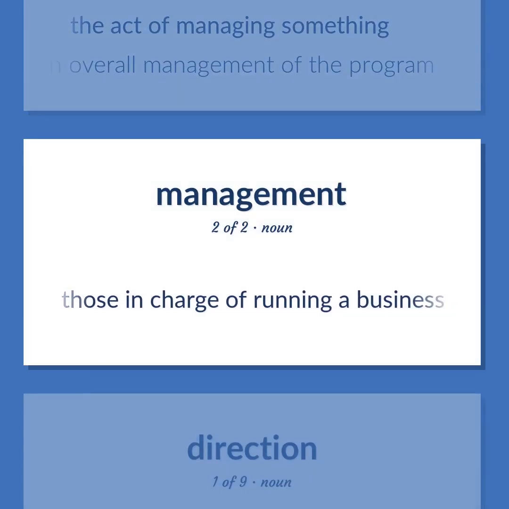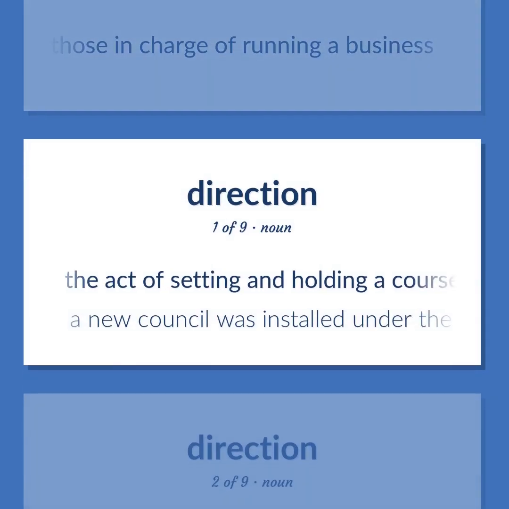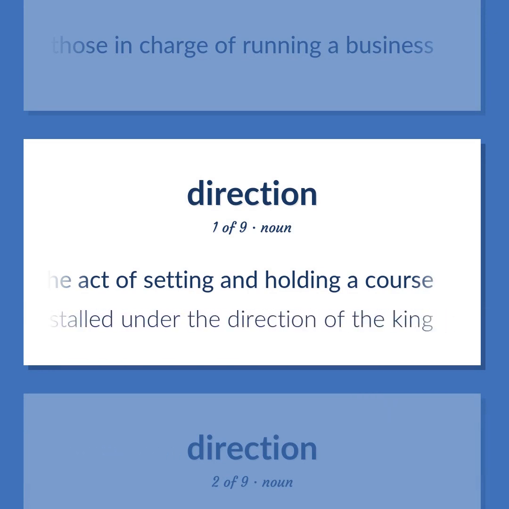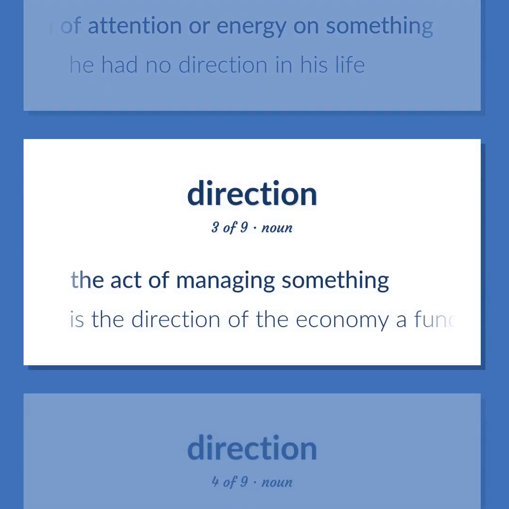Those in charge of running a business. The act of setting and holding a course. A new council was installed under the direction of the king. The concentration of attention or energy on something. He had no direction in his life. The act of managing something. Is the direction of the economy a function of government?